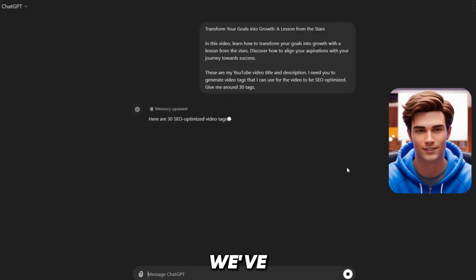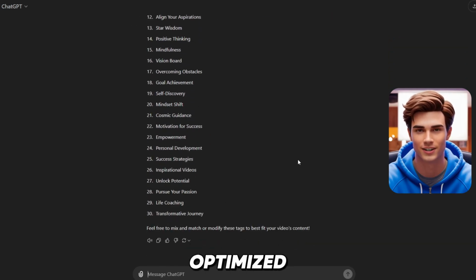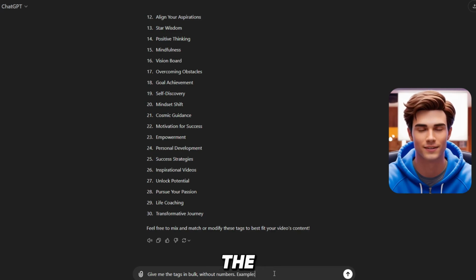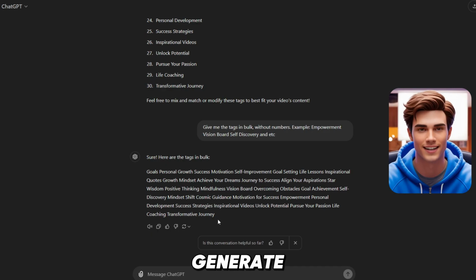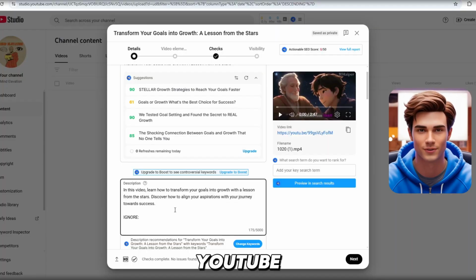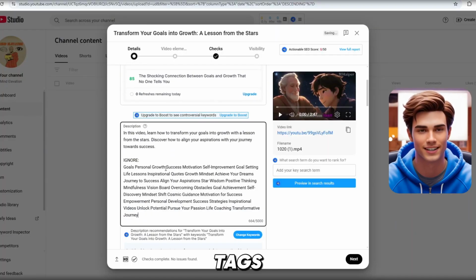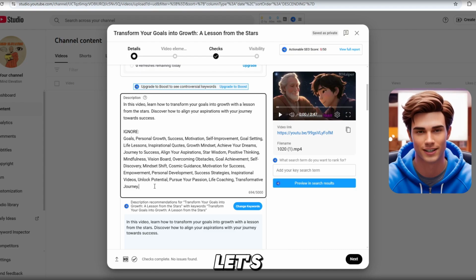As you can see, we've generated 30 SEO optimized tags in under a minute. Now copy the prompt that I'm using, which will give us the tags in a bulk format that we can use for our video. Once you generate the tags, copy them and head back to YouTube Studio. Now simply paste the tags after the Ignore section. Once you're done, remember to add a comma after each tag. Once you're done, let's add the thumbnail.